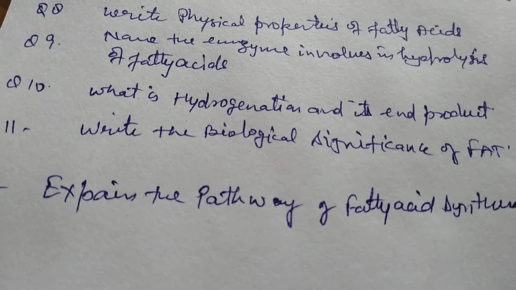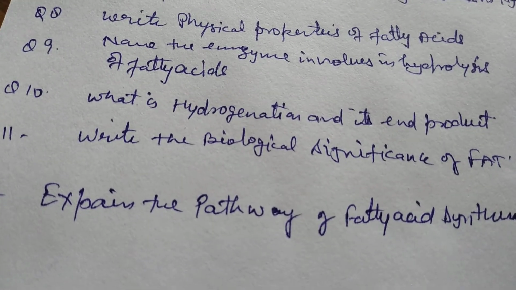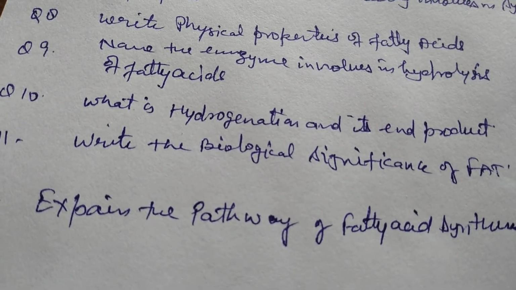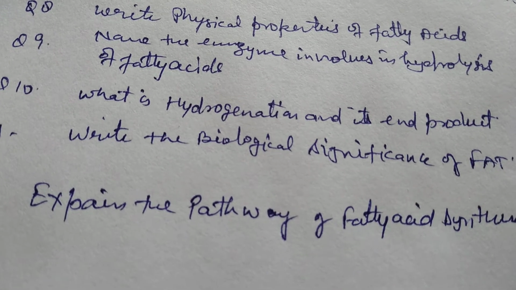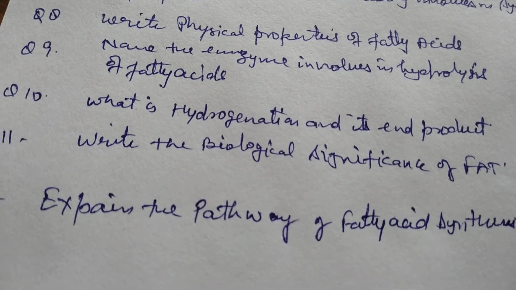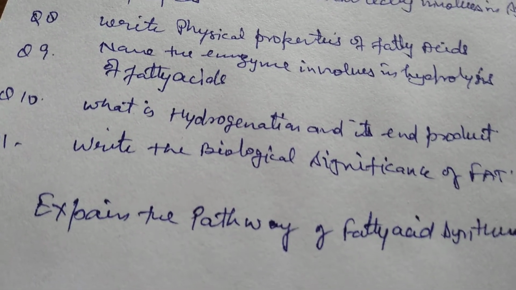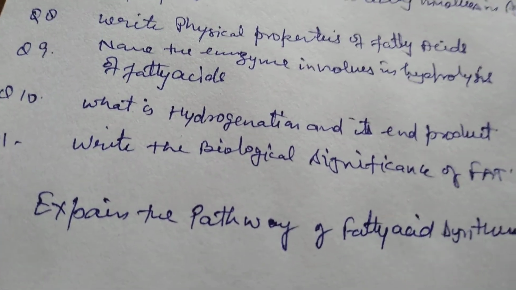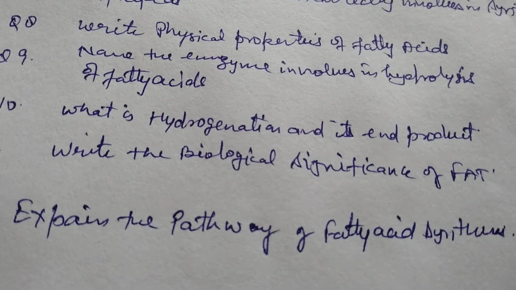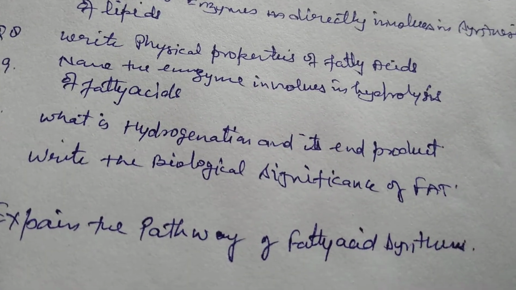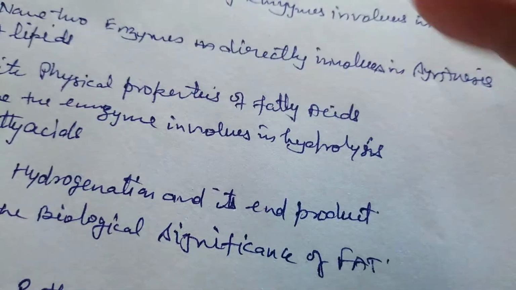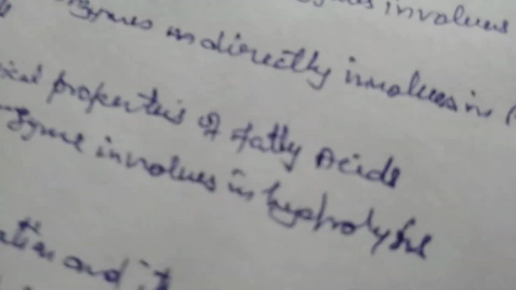So the main composition of the cell membrane is lipid, and the lipids are also very useful to maintain blood cholesterol. You know, when the level of cholesterol goes down, intake of extra lipid or fatty acid